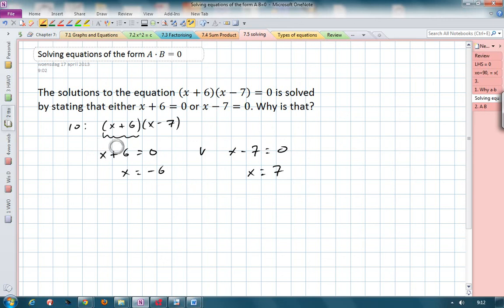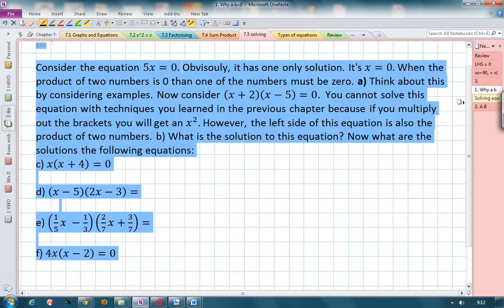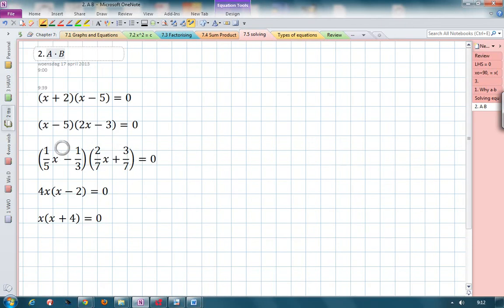Doing it this way is better, and you need to be able to do it this way, when you can't guess the solutions. For example, in this part, it's kind of difficult to guess what x will make this equal to 0. So then you do it this long way. But for this, let me just do these. This times that is equal to 0. So what do we get? We get x plus 2 equals 0, or x minus 5 equals 0. In other words, x equals minus 2 or x equals 5.